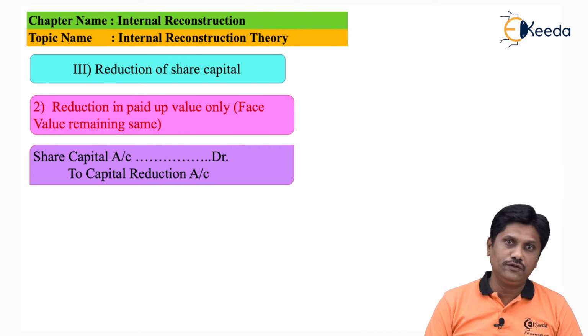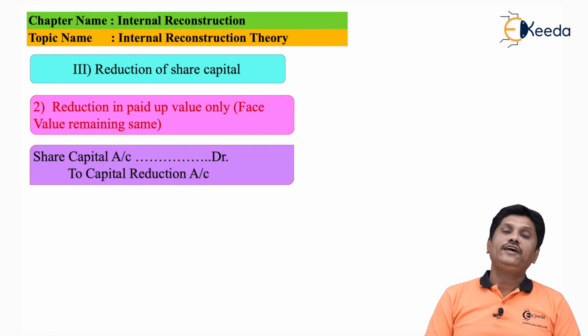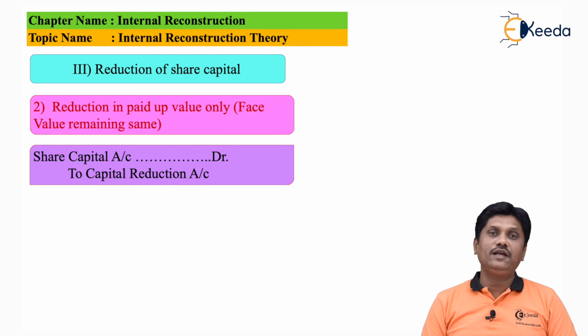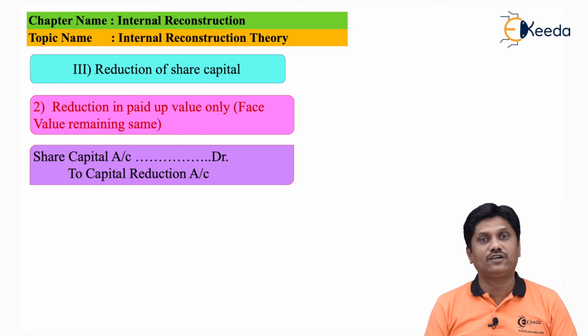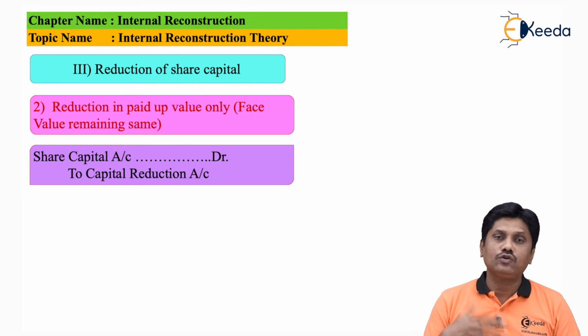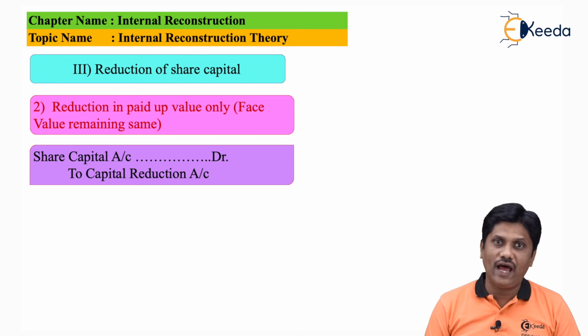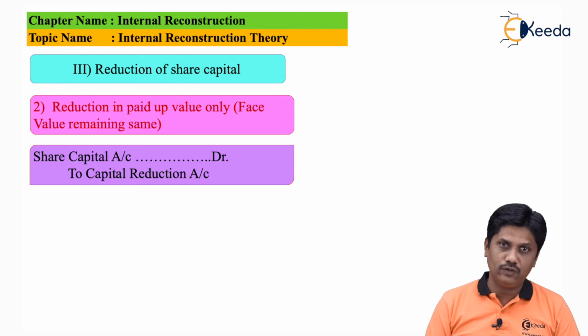Paid up value got reduced. So friends, face value will remain the same. Earlier paid up value was 100. Now it is 70. So the company is free to make a further call of rupees 30. So there is an arrangement between shareholder and company, and they reduce the paid up value.